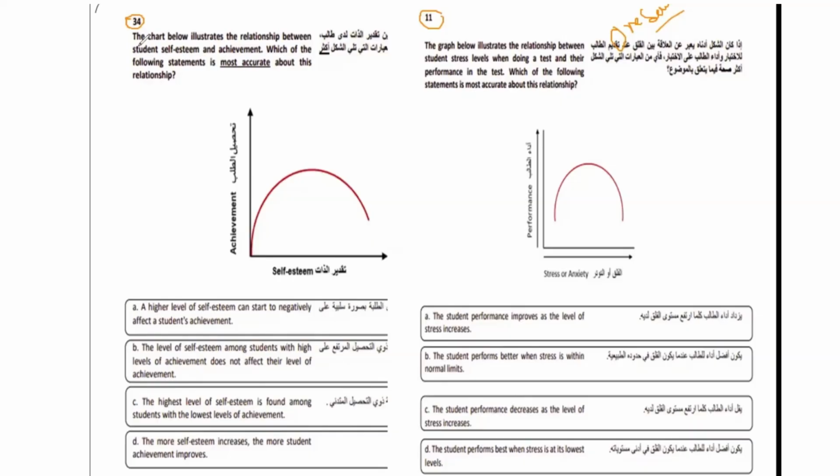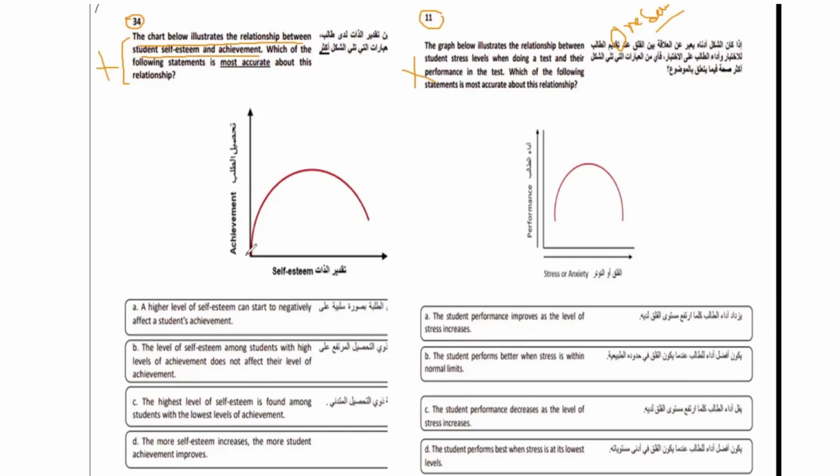The question says the chart below shows the relationship between student self-esteem and achievement, right? Even without reading, we can answer. No need to read this. But here, maybe you think about why we should not read, right?